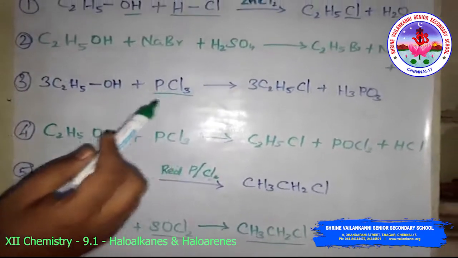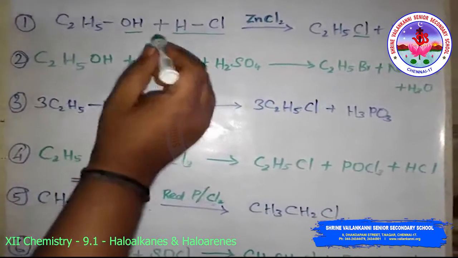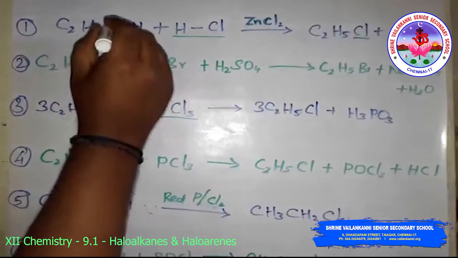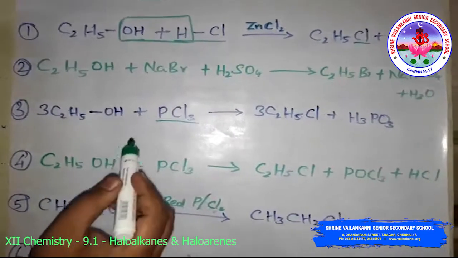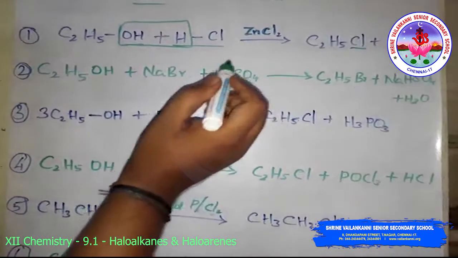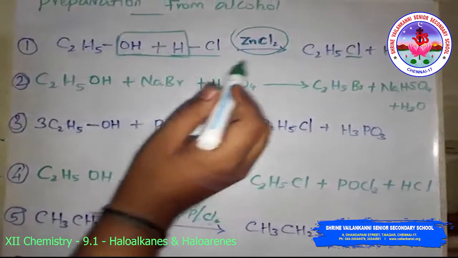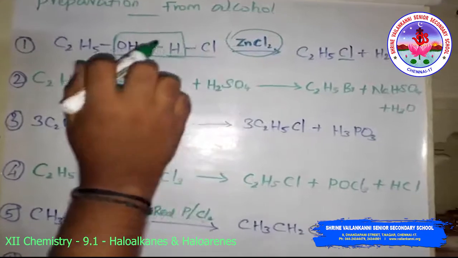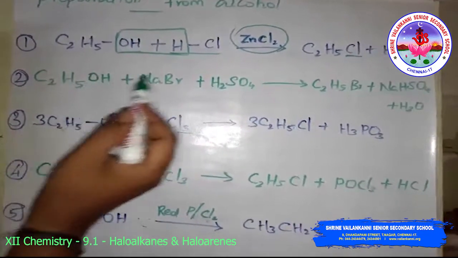See the reaction of primary and secondary alcohols with HCl, where water molecules are easily removed. The presence of zinc chloride as a catalyst is required for primary and secondary alcohols with HCl.